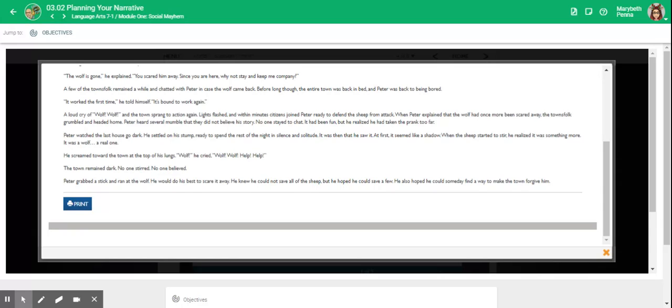Peter grabbed a stick and ran at the wolf. He would do his best to scare it away. He knew he could not save all of the sheep, but he hoped he could save a few. He also hoped he could someday find a way to make the town forgive him.